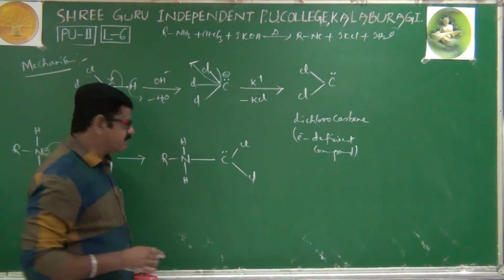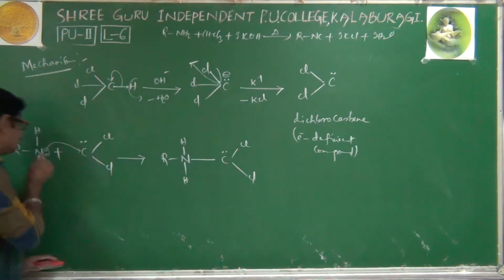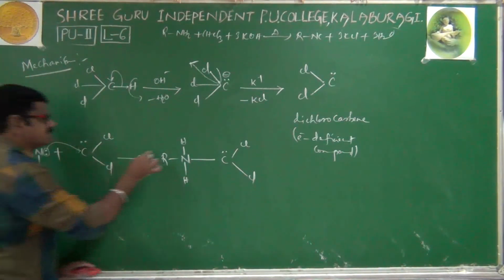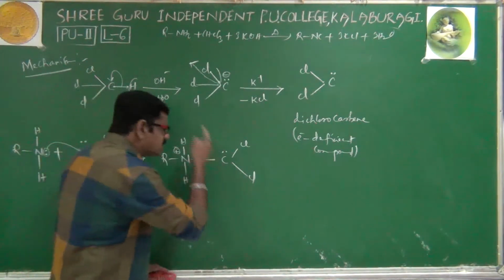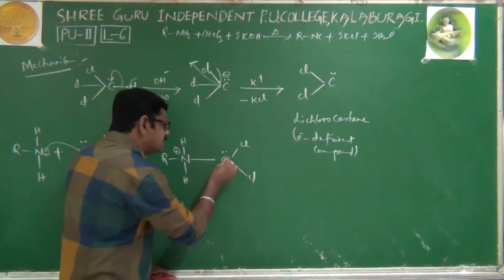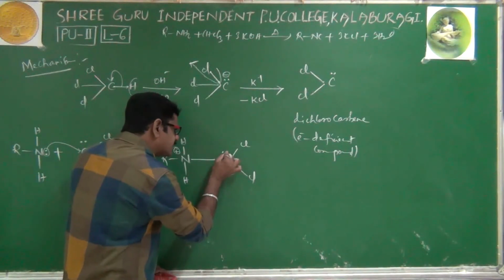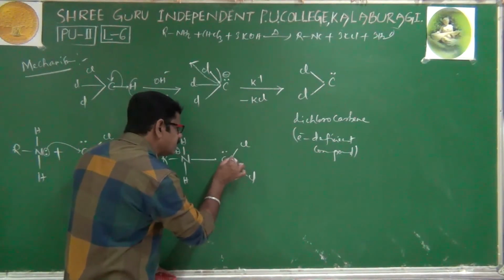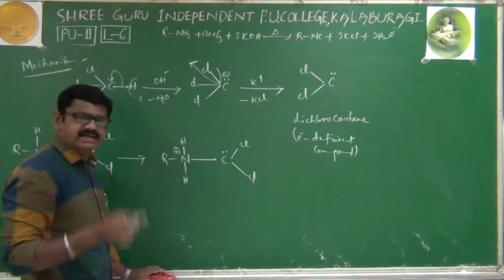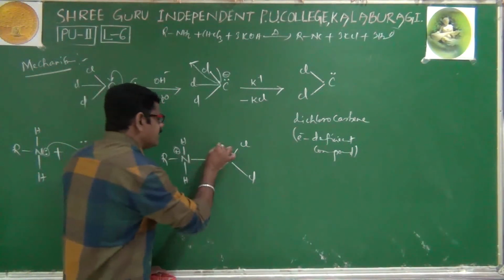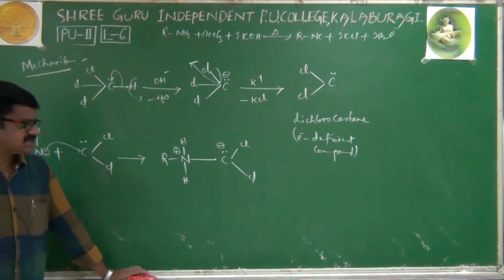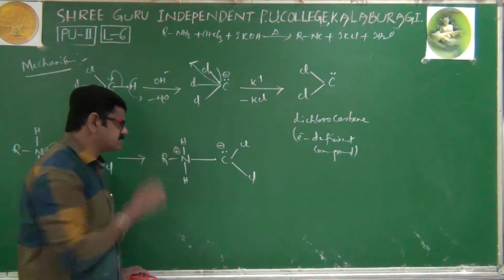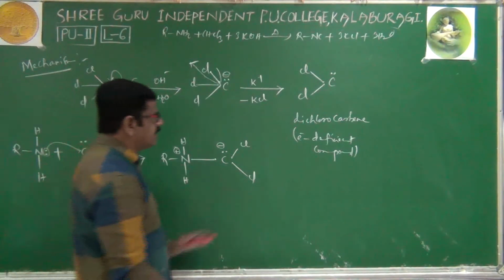But here one important point is that nitrogen has given an electron pair. That's why nitrogen is getting a plus charge. And if you observe the carbon, how many electrons are there surrounding the carbon? 1, 2, 3, 4, 5 electrons. That's why we write a minus charge on carbon. Nitrogen gets a plus charge, carbon gets a minus charge.